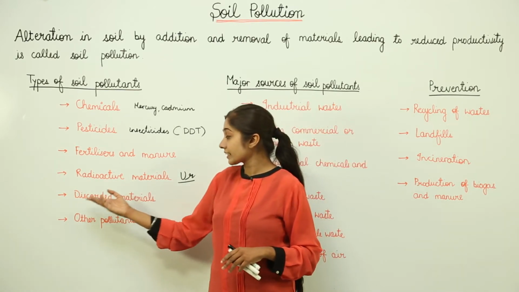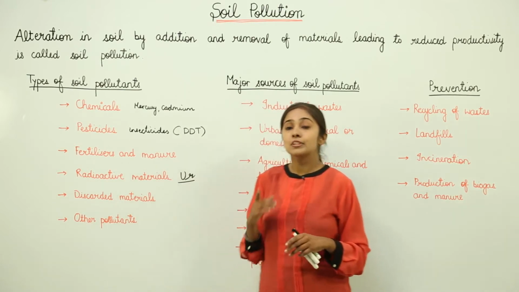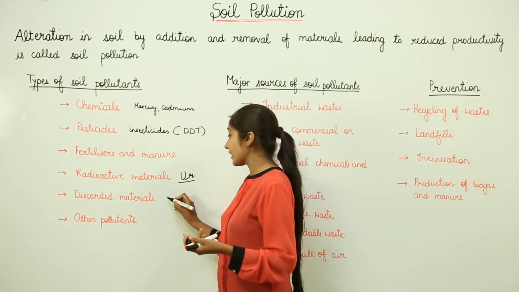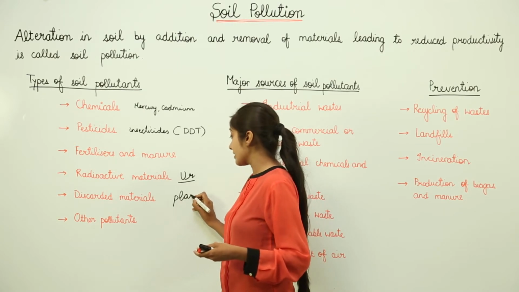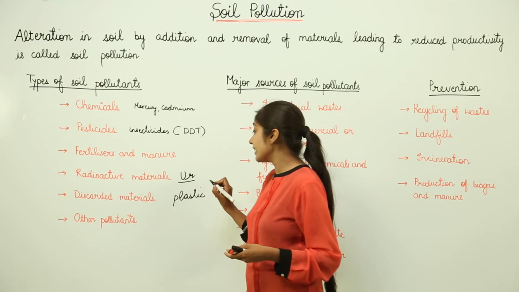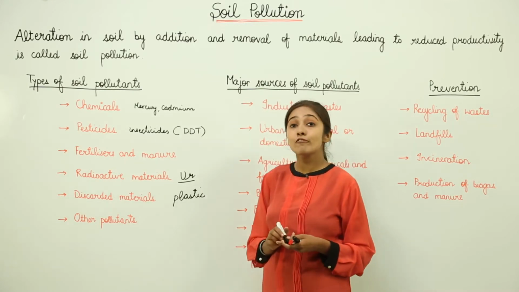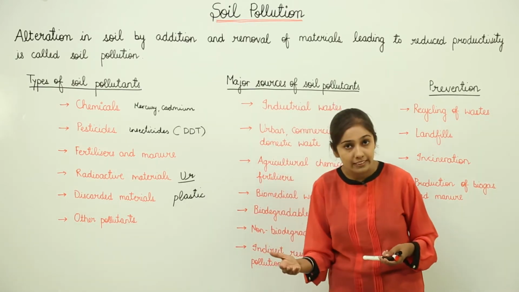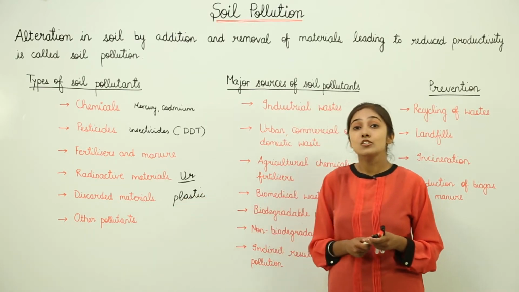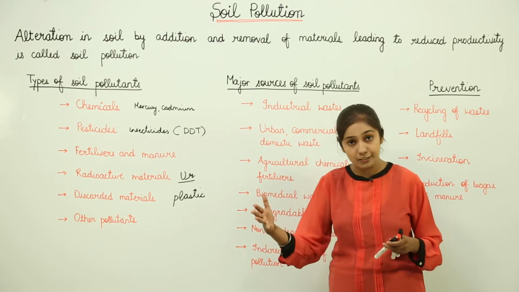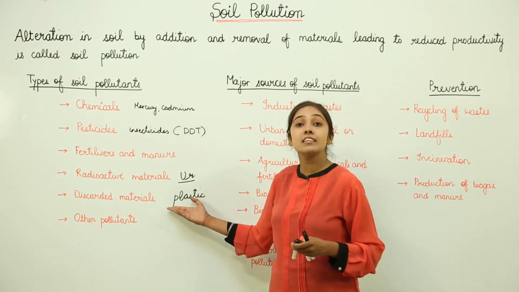Then there are certain discarded materials. For example, the most harmful one which we are hearing nowadays, it is in the news, we have plastic waste. This plastic waste is a form of non-biodegradable waste. Since it is non-biodegradable, it means it is not going to degrade over the years. So, it is going to remain as it is in the soil.